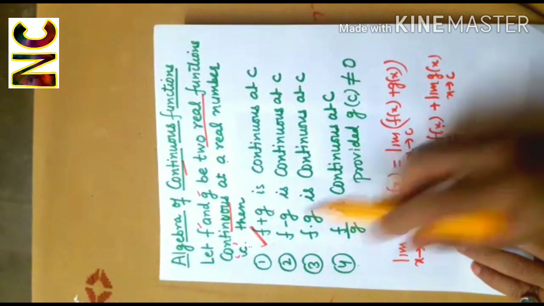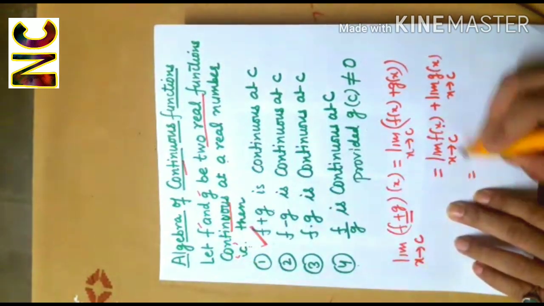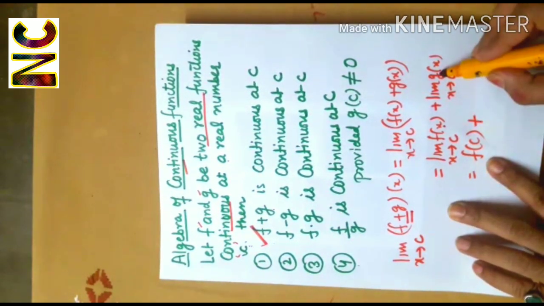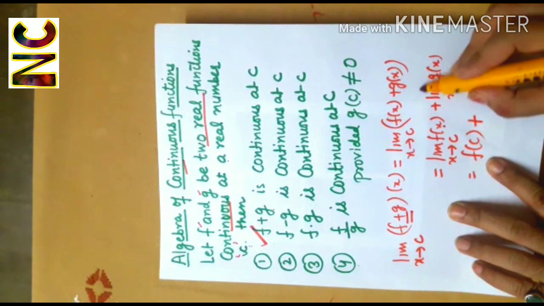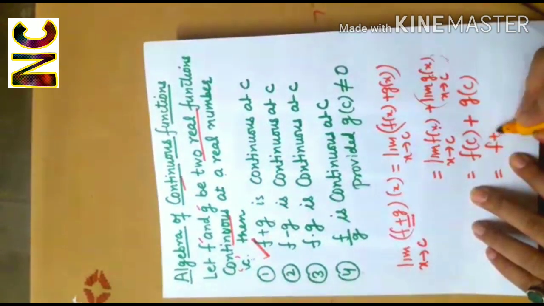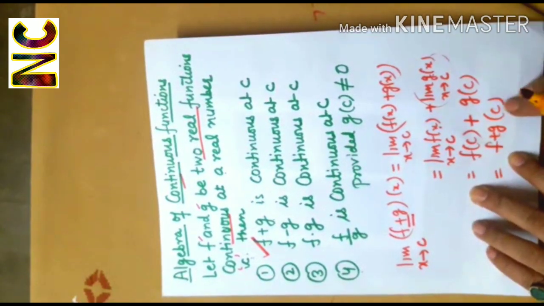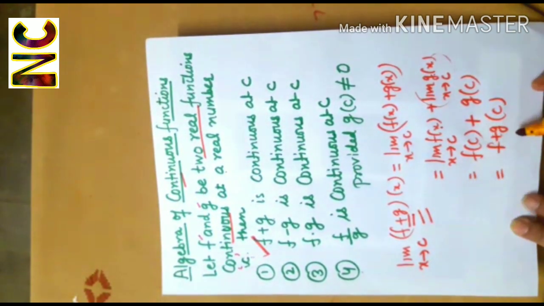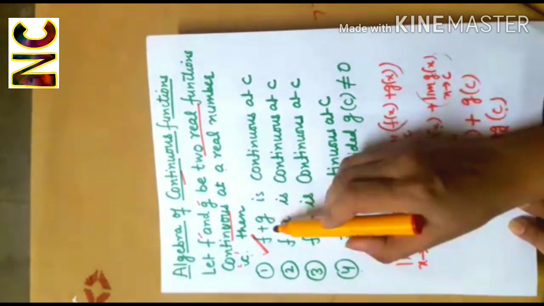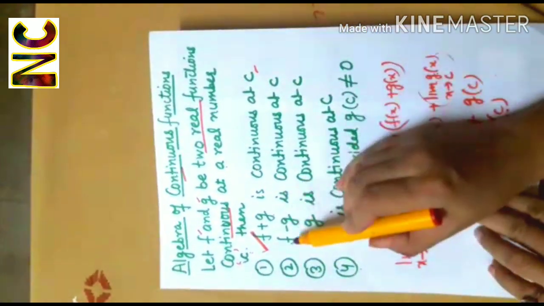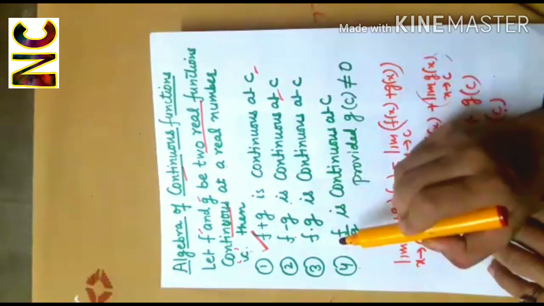Now as f(x) is continuous at c, this limiting value should be equal to f(c), and also g is continuous at c, so this limiting value should be equal to g(c), and it is the value of the function f plus g at c. So this limiting value is equal to the value of the function at the point c, therefore f plus g is continuous at c. Similarly, f minus g will be continuous at c.